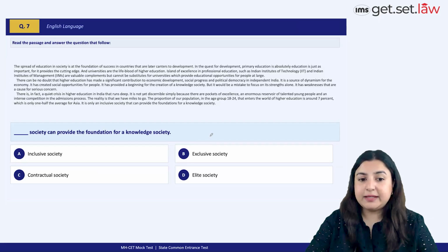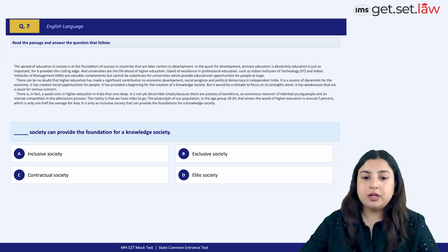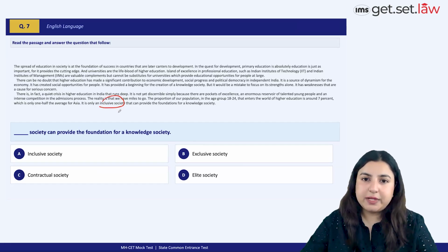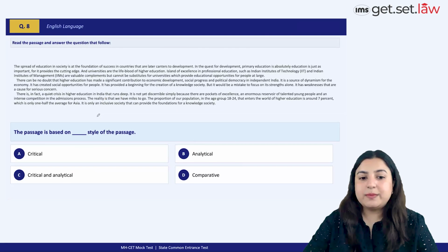Blank, and society can provide the foundation for a knowledge society and inclusive society. Directly taken. I think such questions should not be leaving us with any scope for making silly mistakes, right? So option A. The passage is based on dash style of the passage.